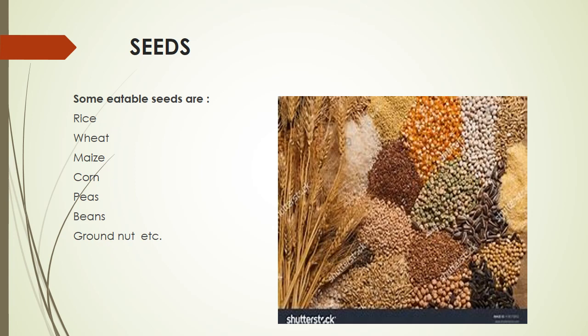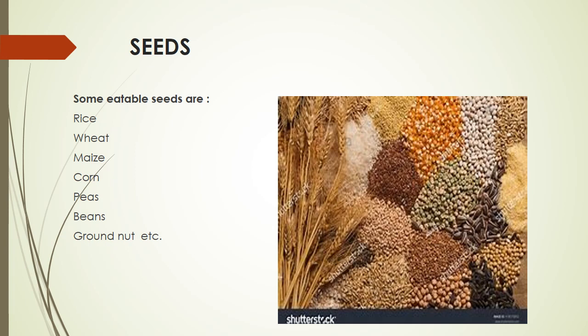Many of us think seeds cannot be eaten, but actually our main food, that is cereals and pulses, consist mostly of the plant's seeds. Rice is the seed of rice plant.